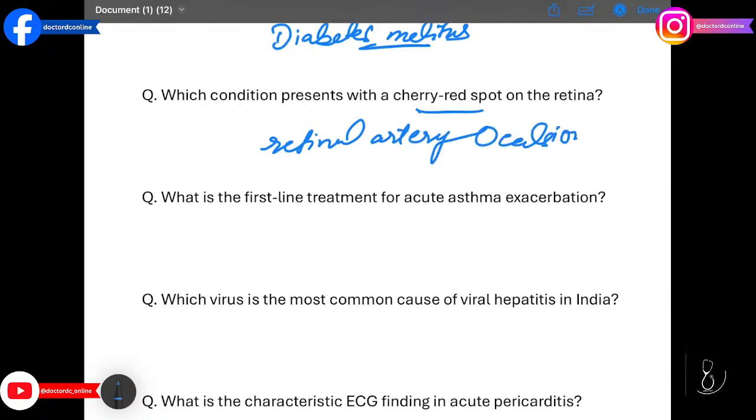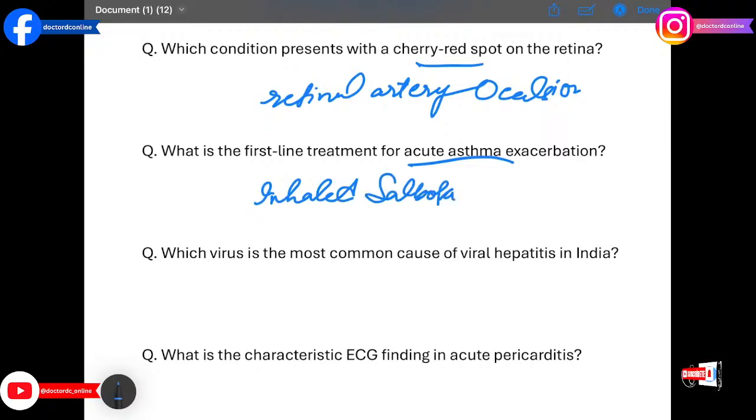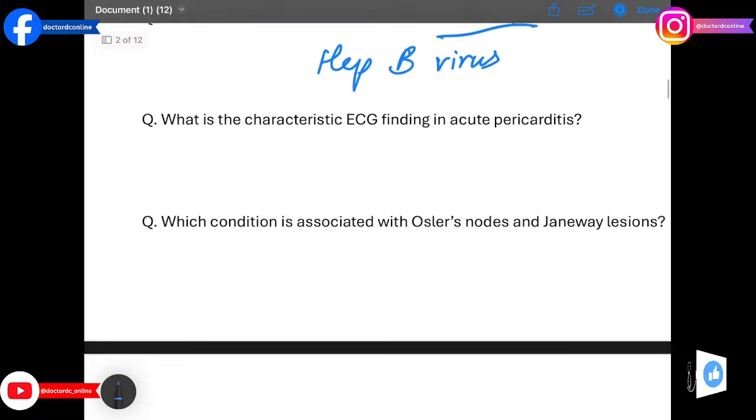The next question is, what is the first line treatment for acute asthma exacerbation? The answer is inhaled salbutamol. This beta 2 agonist relieves bronchospasm rapidly in acute asthma. Moving on to the next question, which virus is the most common cause of viral hepatitis in India? The answer is hepatitis B virus. It causes acute and chronic liver disease transmitted via blood or body fluids.